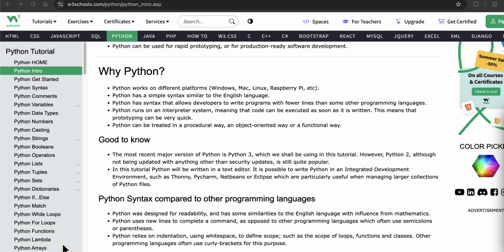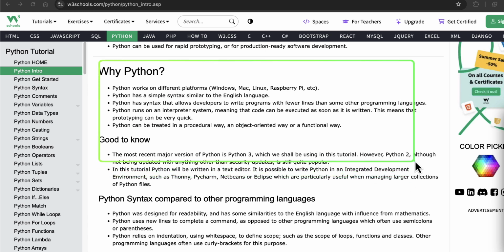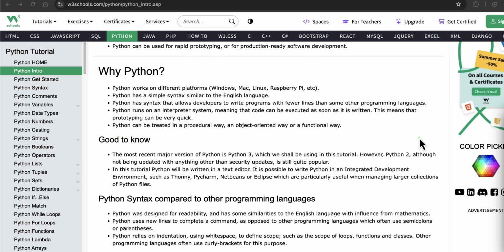So if you understand this, the key points again are why we need Python: because it is cross platform. It has a very simple English-like syntax. It uses fewer lines of code, and it is an interpreter-based system, so it's very easy. And then it has multiple paradigms, meaning you can code in procedural style, object-oriented style, or functional style if you like. Okay, so what other things are important?